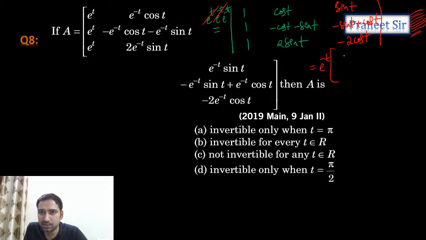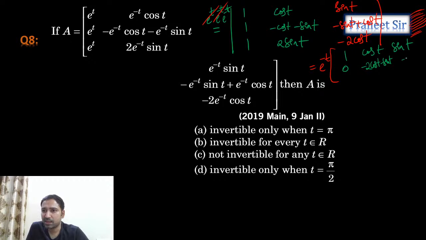So when you try to expand the determinant, how much are we getting, guys? Maybe we can apply some row operations, column operations. Yeah, R2 minus R1 will do it. R2 minus R1, if we do it, let's see what we get. Here we get 0. Here, R2 minus R1 gives minus 2 cos t minus sin t, we get it.